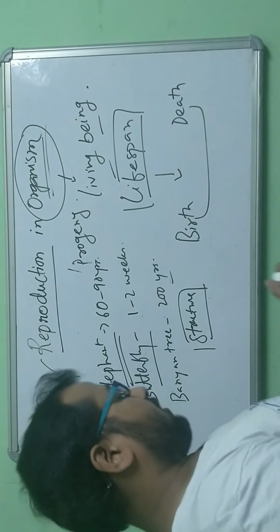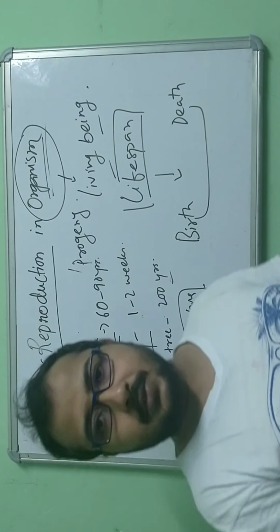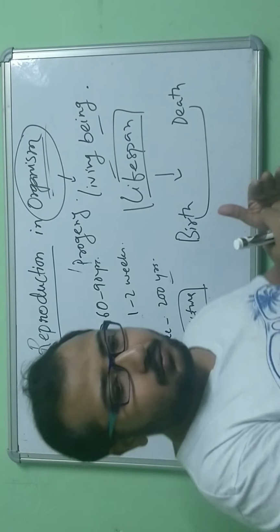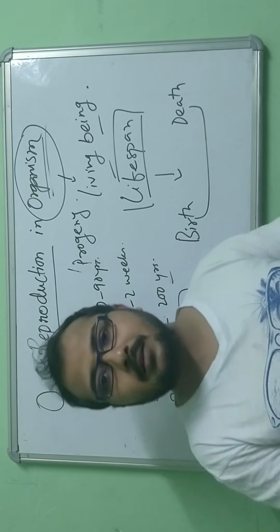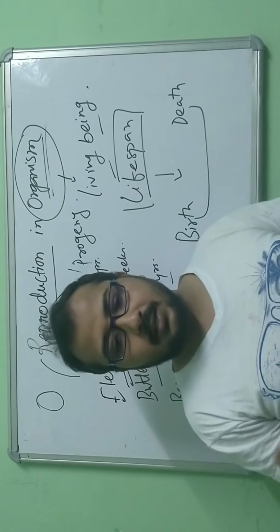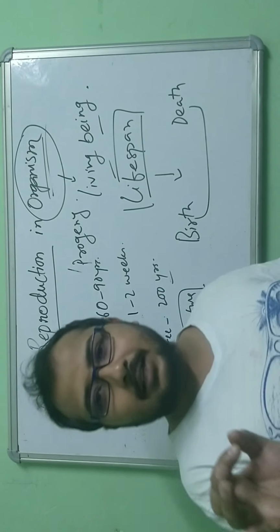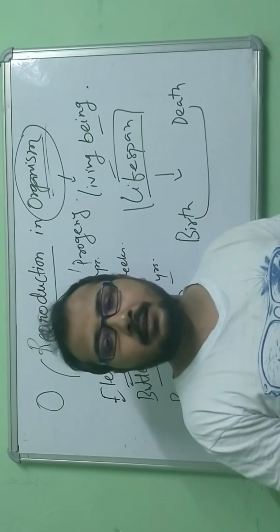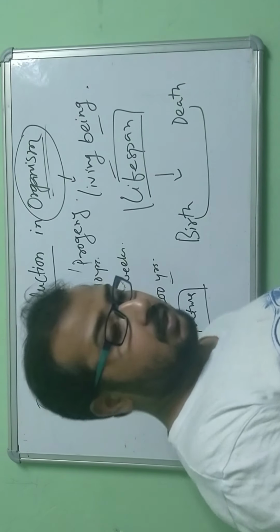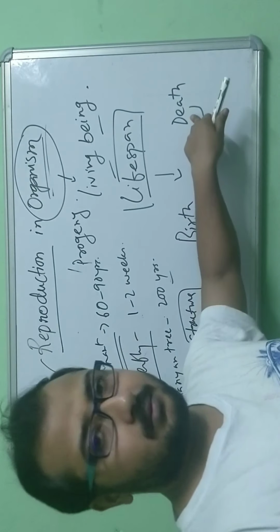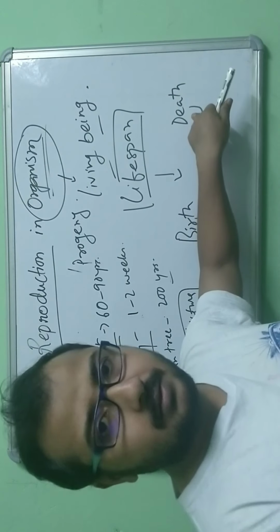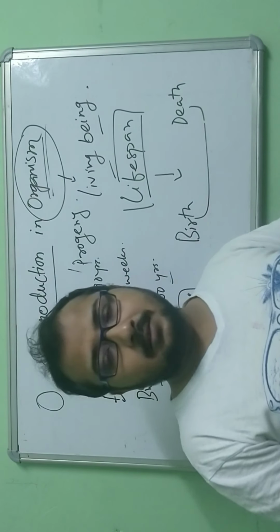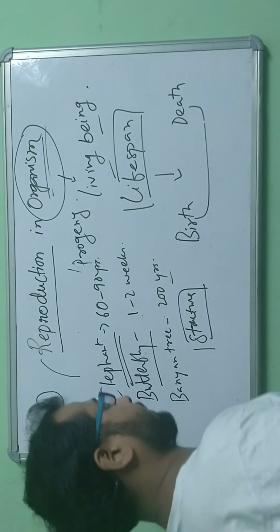Now the question comes, why do we say that single celled organisms don't have any natural death? There is no natural death in the case of unicellular organisms. We know that there is death for living organisms, but now I am saying that there is no natural death for single celled organisms. How?